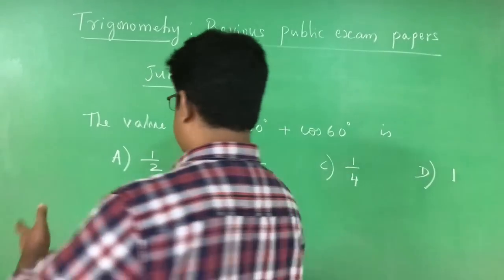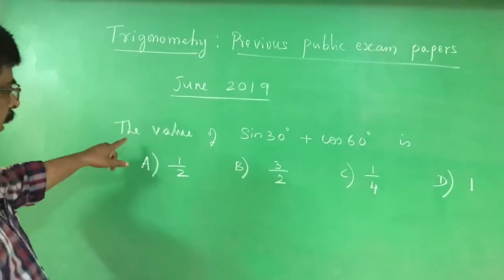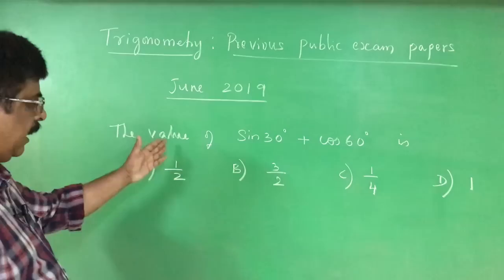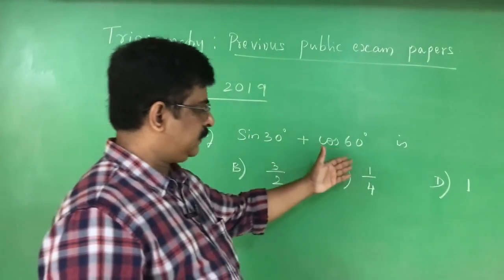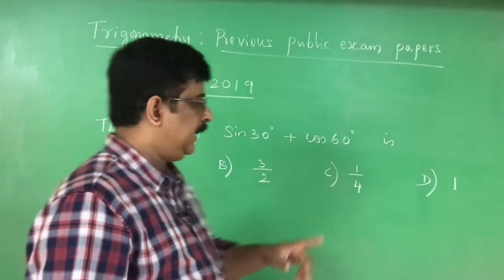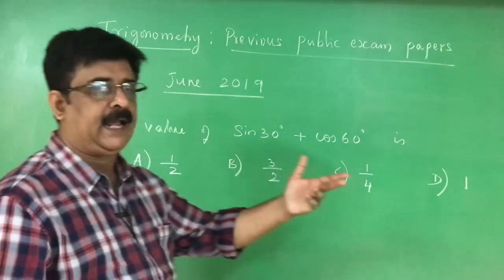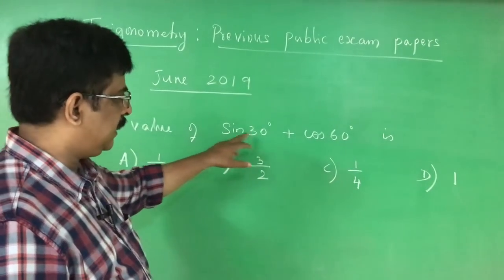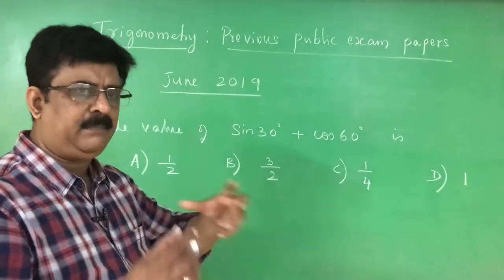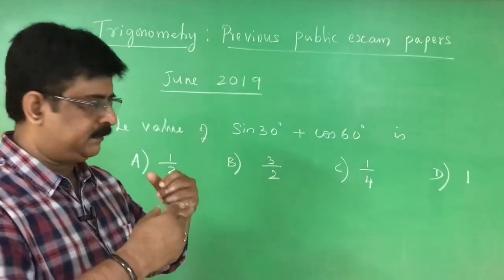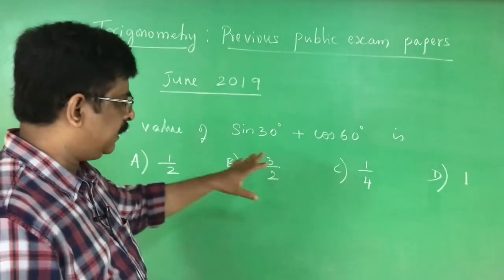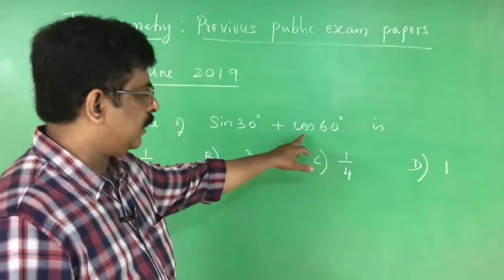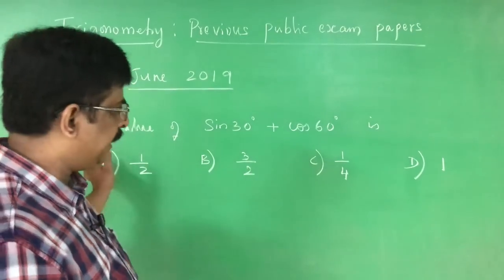See the first question. It is a multiple choice question again. The value of sin 30 plus cos 60 is A half, B 3 by 2, C 1 by 4, D 1. This is a problem based on standard angles. Since sin 30 and cos 60 you should easily remember. Instead of writing the chart, some children directly write, but I write the chart and show it to you. Sin 30 is half, cos 60 is also half. Like that we can easily do that.